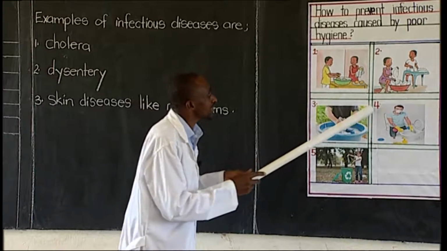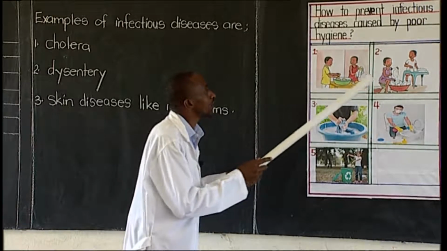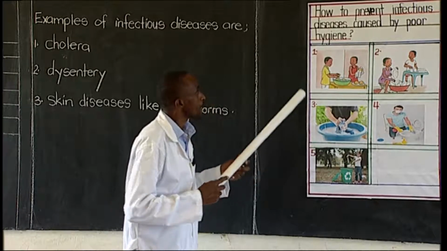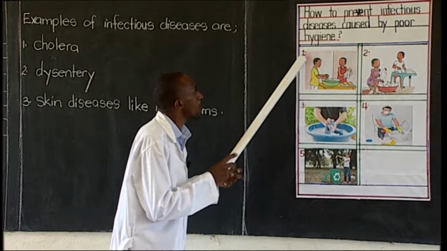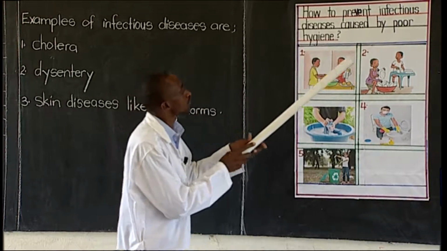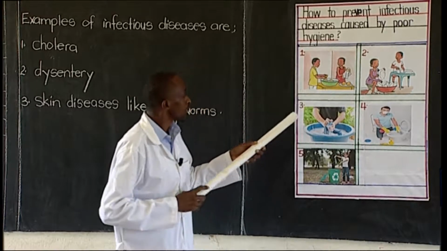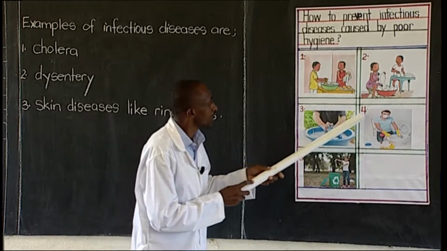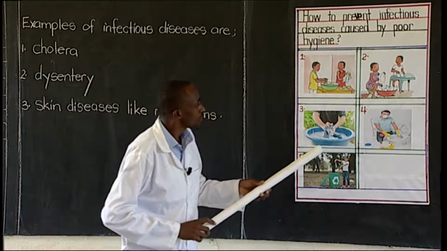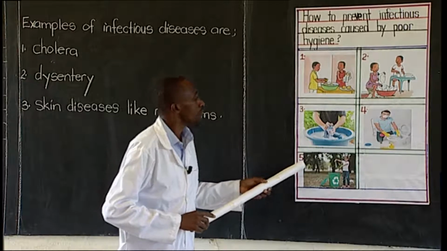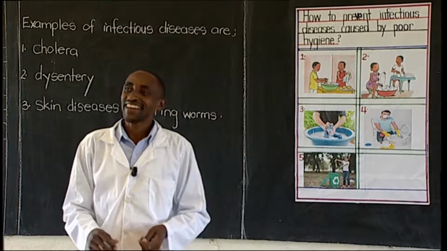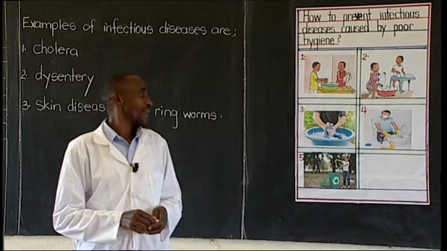Tell me what is going on, what is happening on every number. On number 1, what is going on? On number 2, what is happening? What is number 3 doing? Number 4, then number 5.